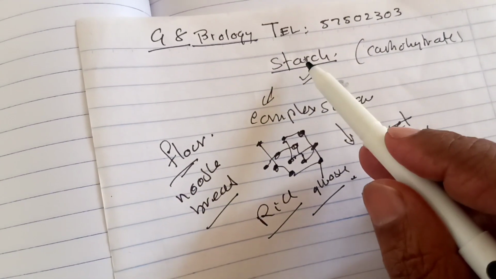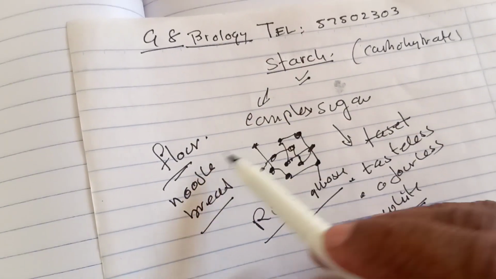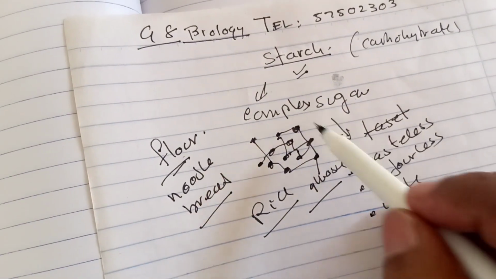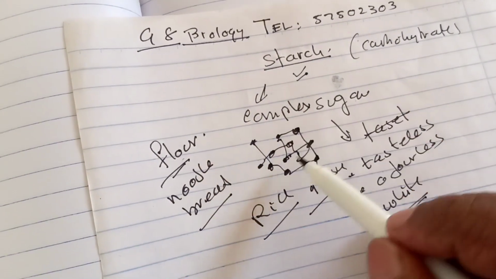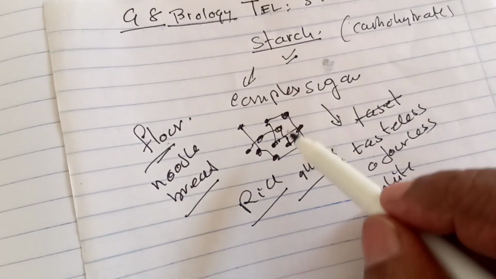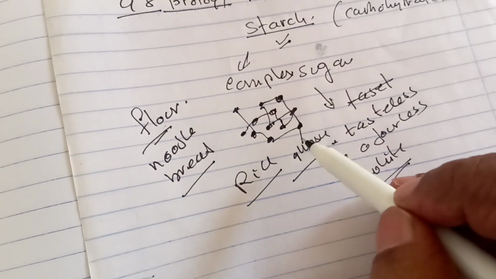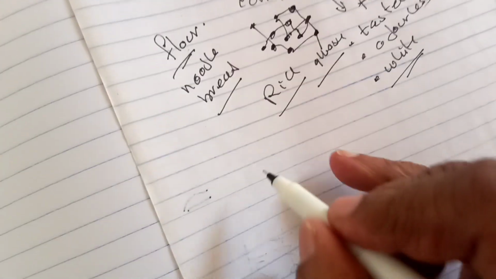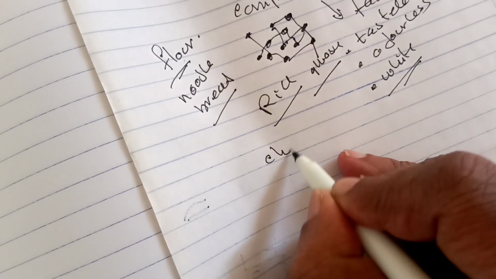We eat starch, we eat flour, we eat bread, we eat noodles to get carbohydrate, to get sugar, to get glucose in our body. Now, it is broken down. We call it chemical digestion.